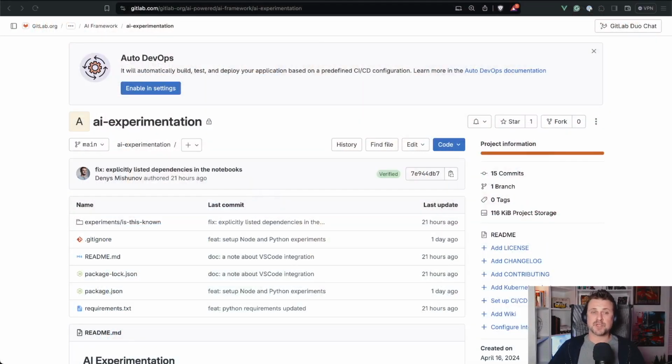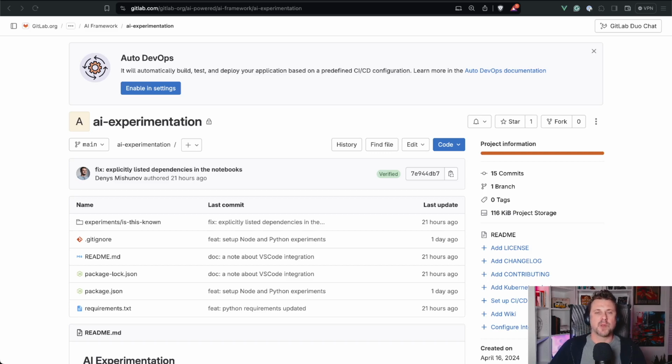The main point is that as a result of today's video, once again, we will get a working idea evaluation for a potential GitLab feature, but this time without all the context switching we had in the first video. We'll sit in the same environment in a repeatable, shareable, and versionable manner. So let's get straight to business. Let me introduce you to the AI Experimentation project. I know the name is not really exciting, but naming is hard.